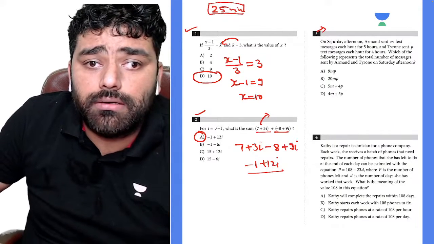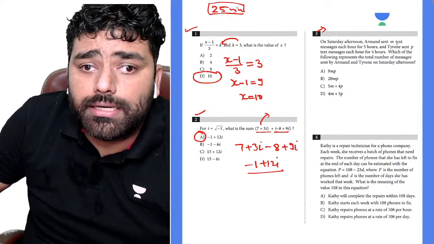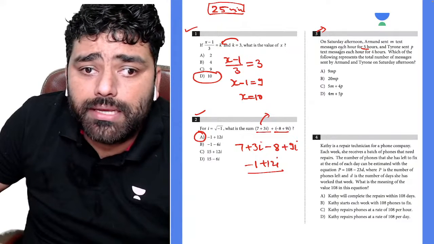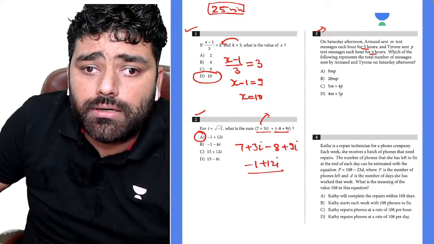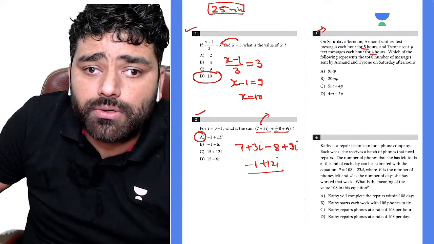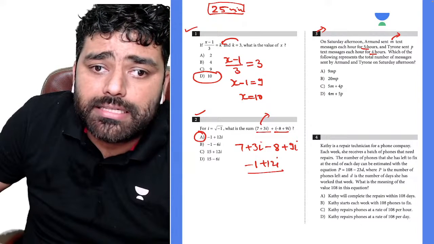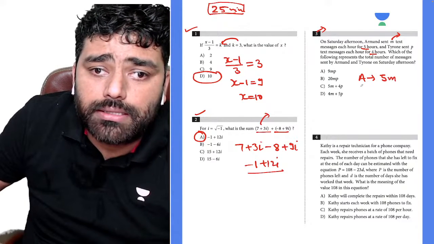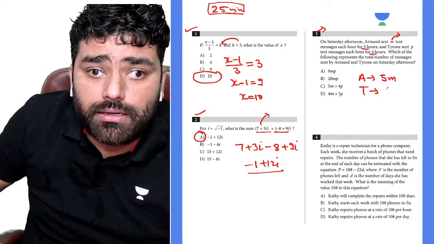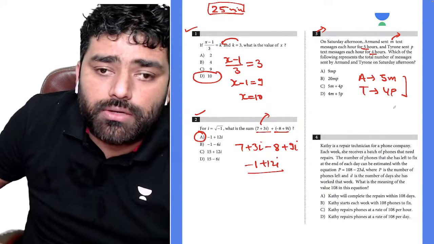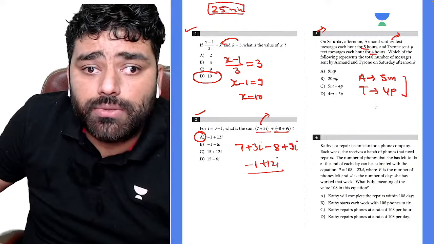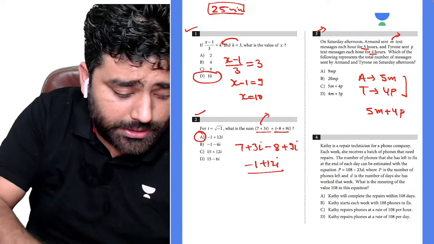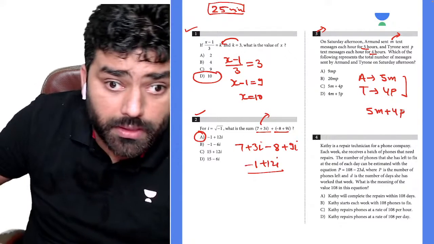Question number three, on Sunday afternoon, Armand sent M text messages each hour for 5 hours, and Troy sent P messages each hour for 4 hours. Which of the following represents the total number? Okay, so Armand in total sent 5M, and Troy in total sent 4P, correct? Now the question is asking what is the total number of messages sent. So that will be 5M plus 4P, right? Is there any doubt, guys? So C is the answer.